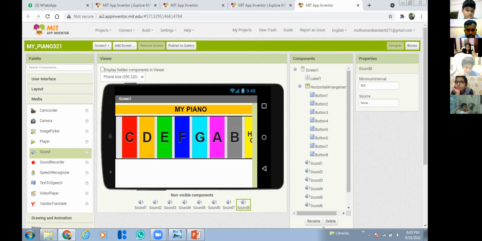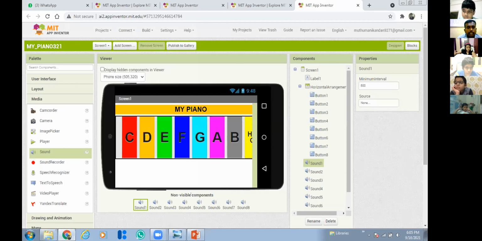Just click that component and click delete here. Okay, so now the next step. Once again, I'm repeating how to add the sounds. Go to media and take the sound component. You have to add 8 sound components. Just take it and drag it inside the mobile screen. That's it.